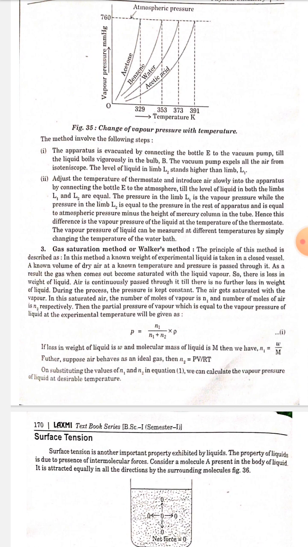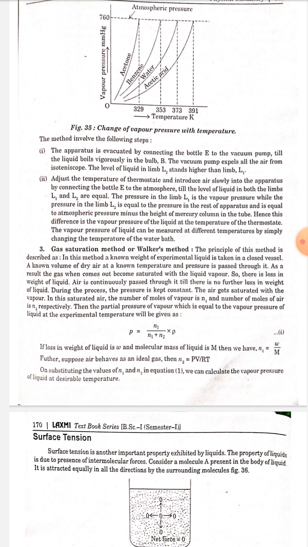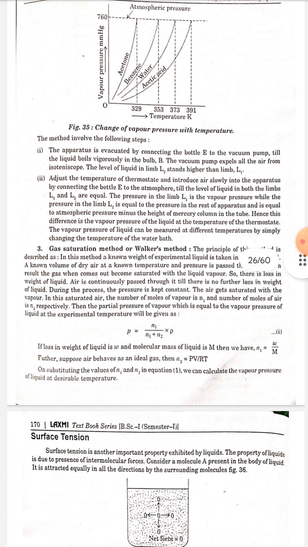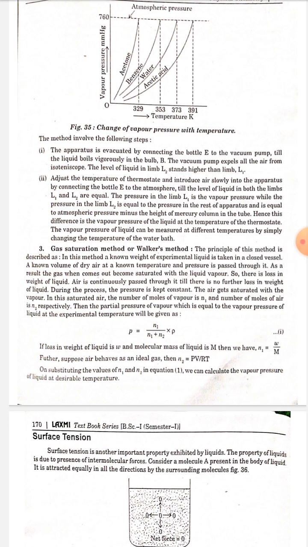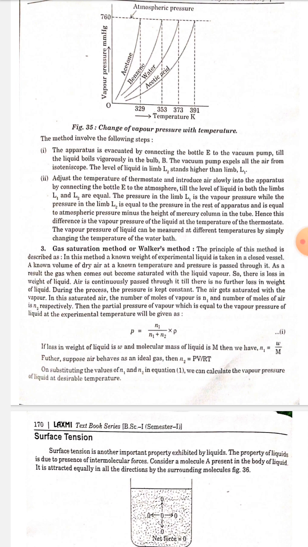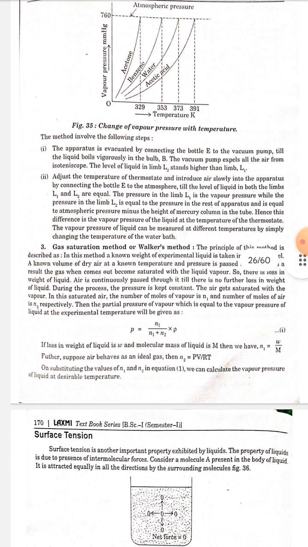Hence, this difference is the vapor pressure of the liquid at the temperature of the thermostat. The vapor pressure of a liquid can be measured at different temperatures by simply changing the temperature of the water bath. Number 3. Gas saturation method, or Walker's method.